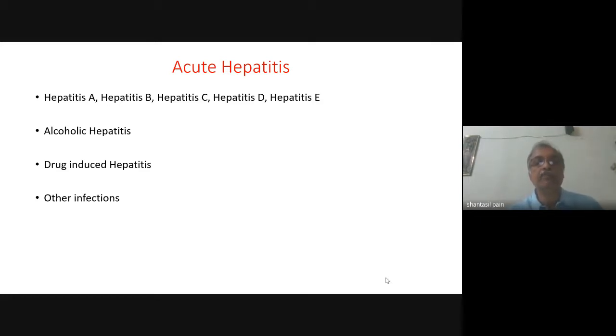Suppose you have diagnosed tuberculosis in a newly diagnosed HIV patient, and you have started anti-tubercular drugs. After 2 weeks, you start the antiretroviral drugs, and then the patient comes back with features of acute hepatitis. So we have to decide which drug is the actual culprit. Sometimes it can be clinically quite difficult.